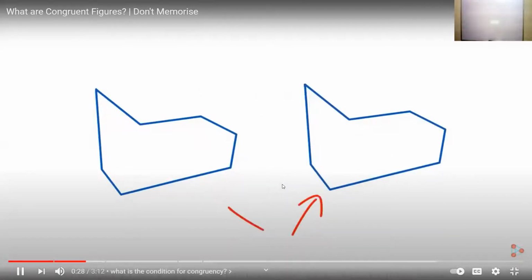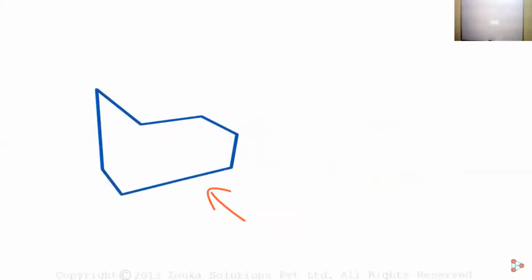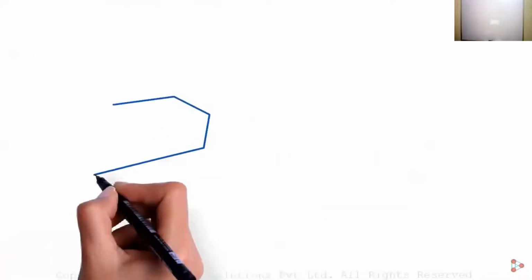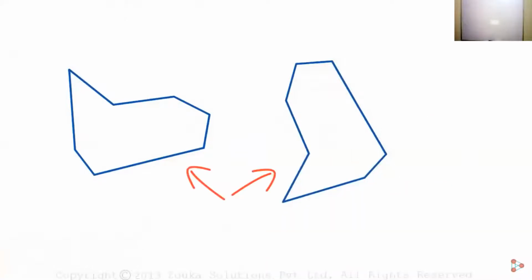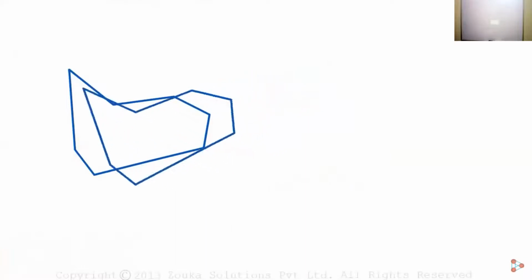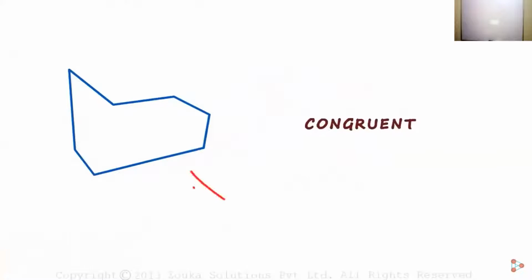If we move this one over the first one, we can see that it overlaps exactly. It means they are congruent figures. Erase this and draw another polygon. And here's another one. Are these two figures congruent? At first, they don't look congruent, but that's the trick. This polygon, when placed on this one, overlaps exactly, so they are congruent too. Doesn't matter how they are placed, that's congruency.